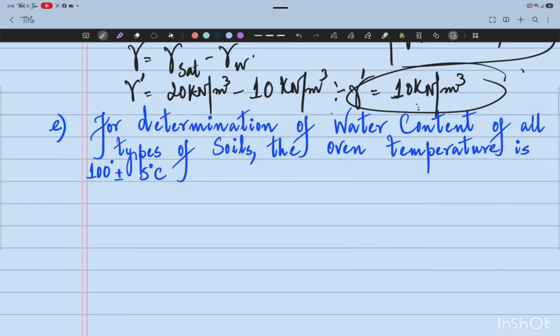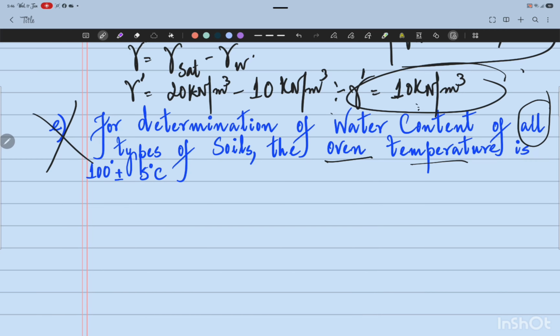All right. This is about the determination of the water content in a soil sample, and the statement is, for determination of water content of all types of soils, the oven temperature is 100 degrees Celsius plus minus 5 degrees Celsius. This statement is absolutely incorrect.